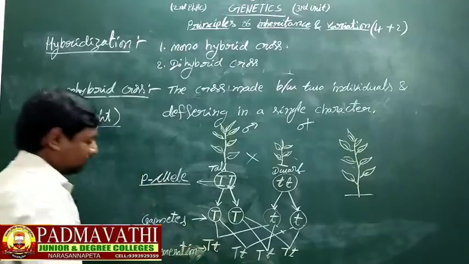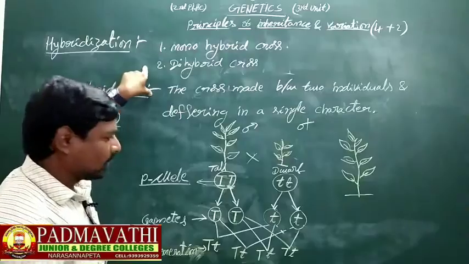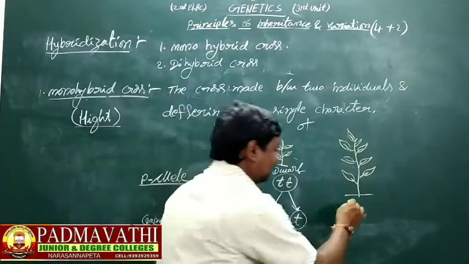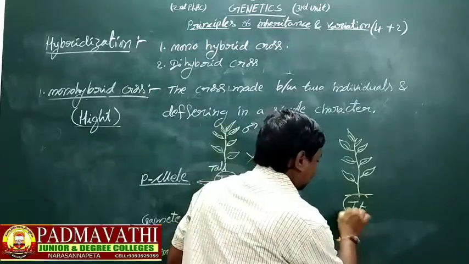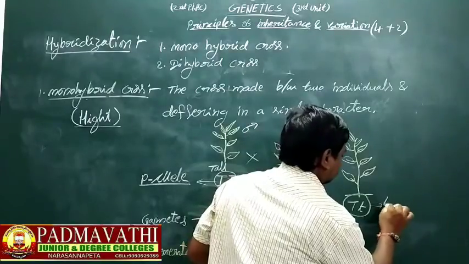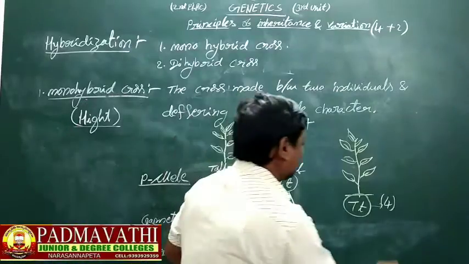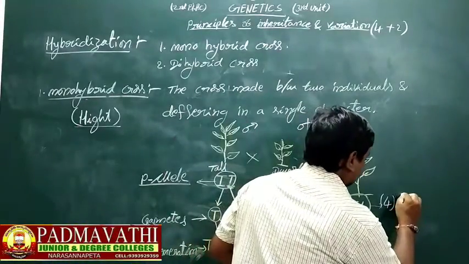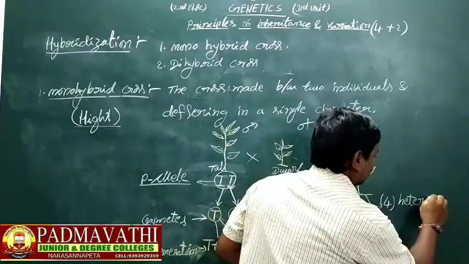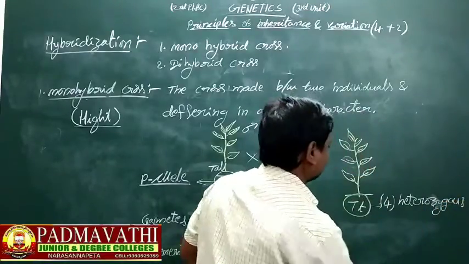In the F1 generation of Mendel's monohybrid cross, four heterozygous tall plants are produced.